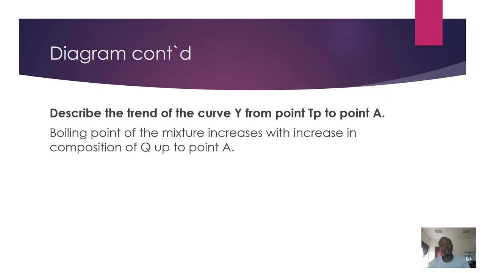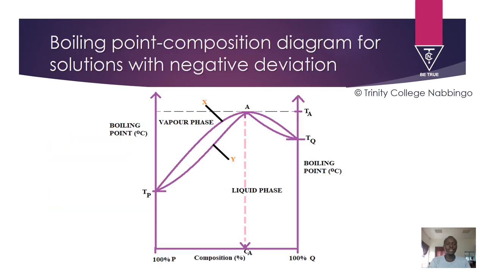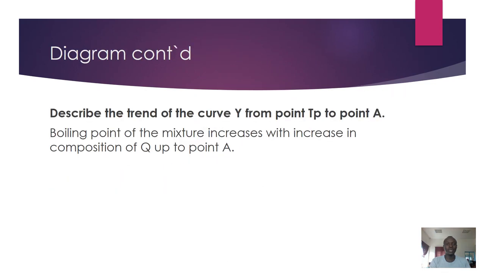The explanation, the description, I think I gave it to you here. Boiling point of the mixture increases with increase in composition of Q up to point A. I want you to note here that they gave you a specific portion of the curve where they want you to concentrate, from point TP to point A. That's where they want you to explain.